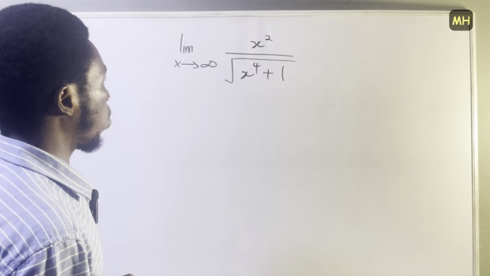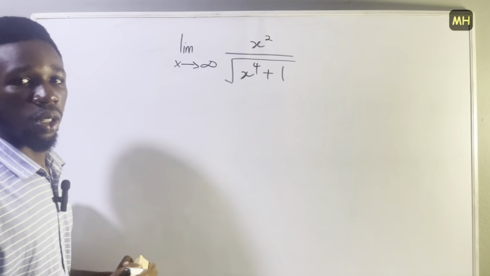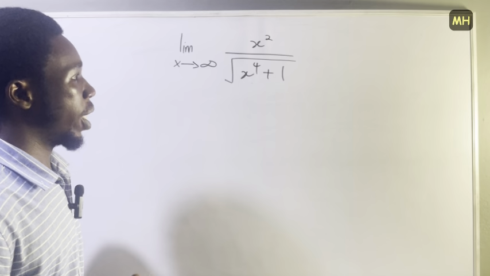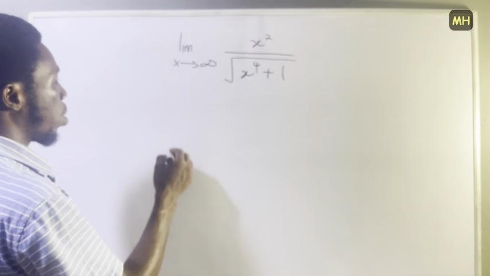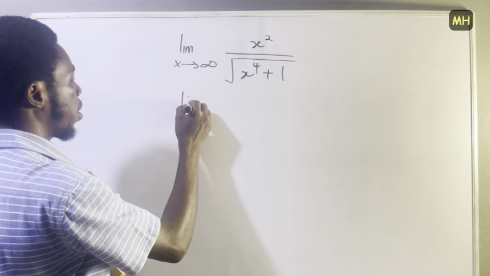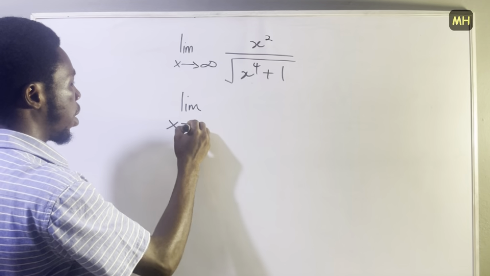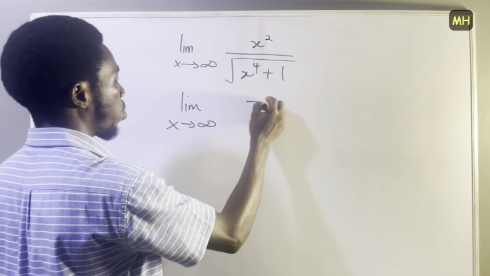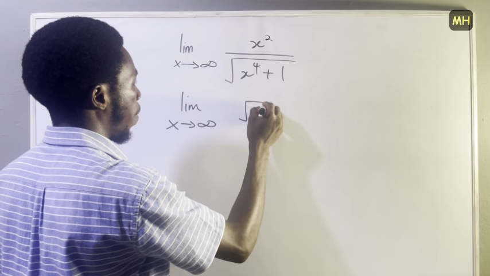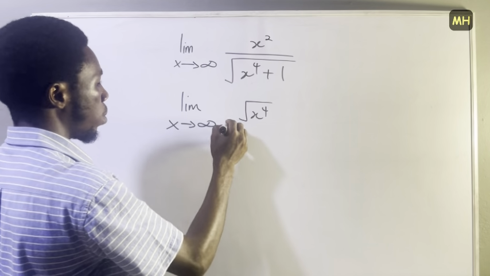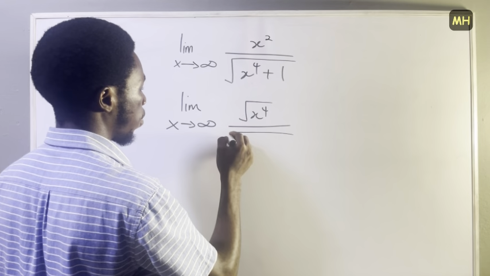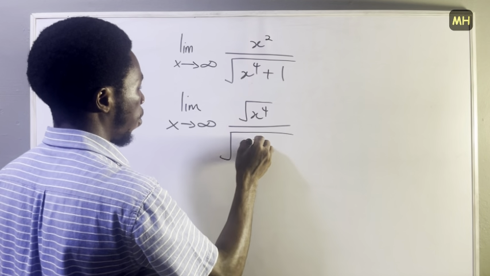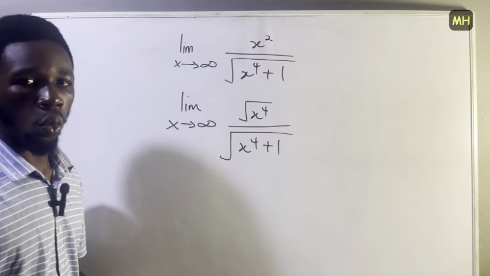Now what you're going to do is find a way to rewrite the expression and then simplify it. So you're going to have the limit as x approaches infinity, and I'm going to write this value as the square root of x to the power 4, divided by the square root of x to the power 4 plus 1.